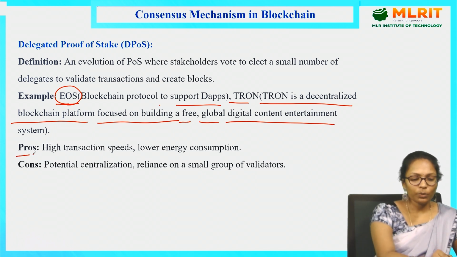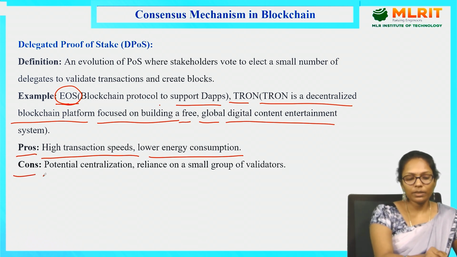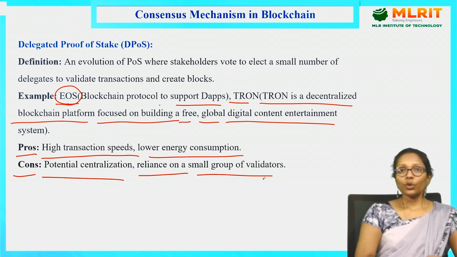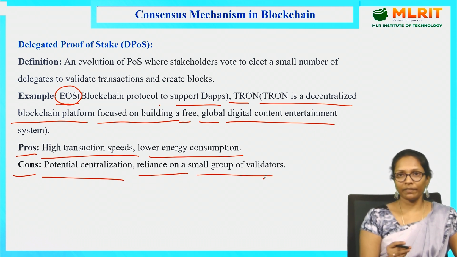Coming to the pros: high transaction speed and low energy consumption. Coming to the disadvantages: potential centralization, as it relies on a small group of validators. So again, the same issue, potential centralization. Whoever has more influence, that particular node is going to be elected every time, right? So that becomes centralized again.